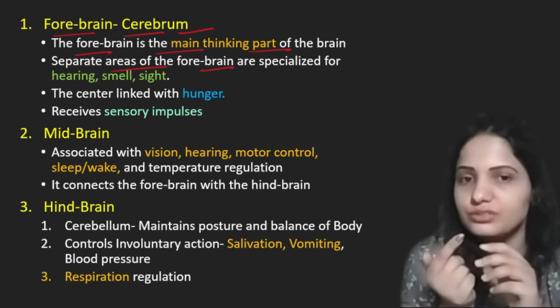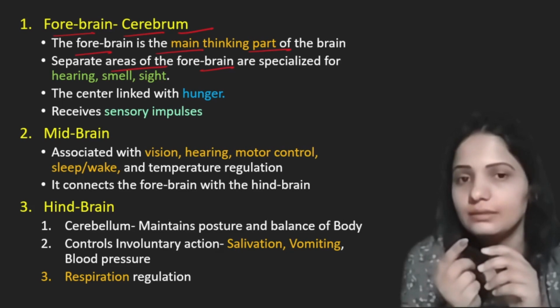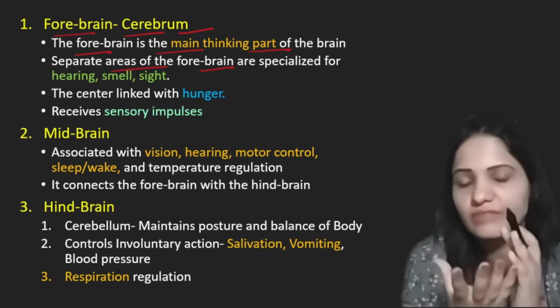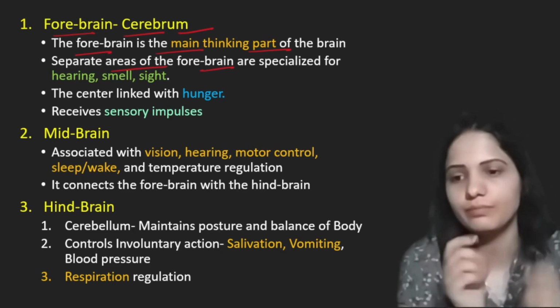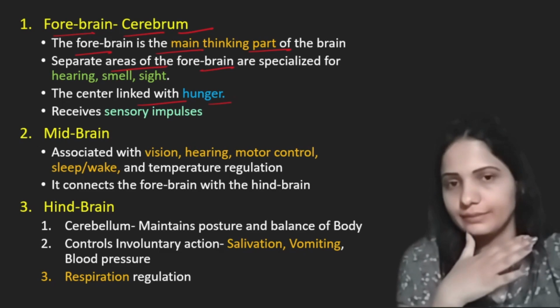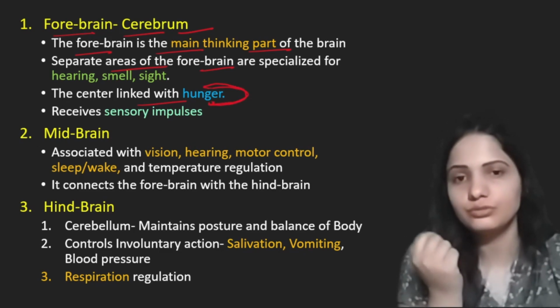Now we know functions of cerebrum: hearing, smell, and sight. These are the functions of cerebrum. You have to remember these functions: hearing, smell, and sight. These are the main functions, and these main functions are performed by cerebrum, forebrain. Alright, and the center linked with hunger. Whenever we feel hungry, that feeling of hunger arises due to cerebrum.